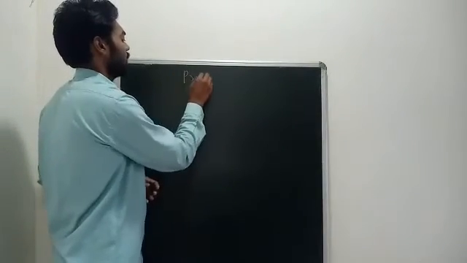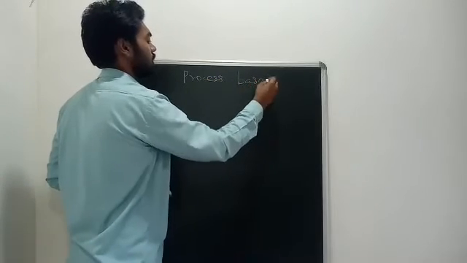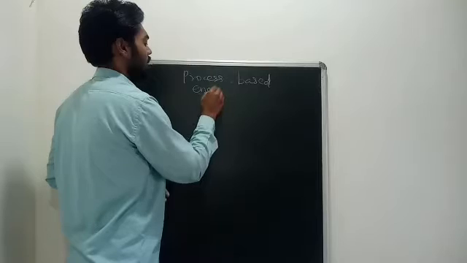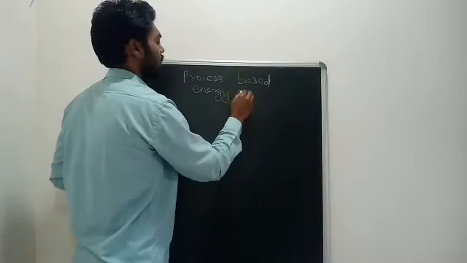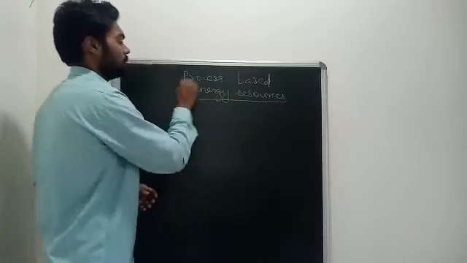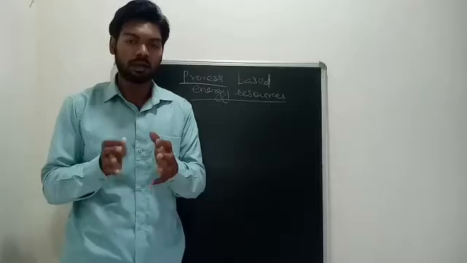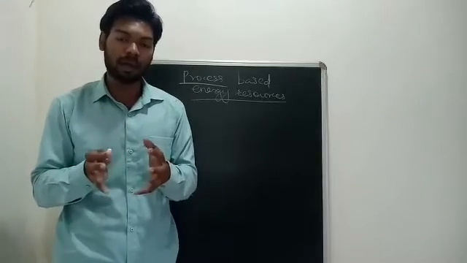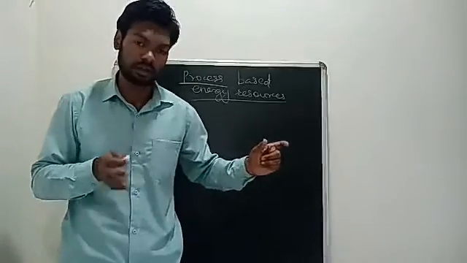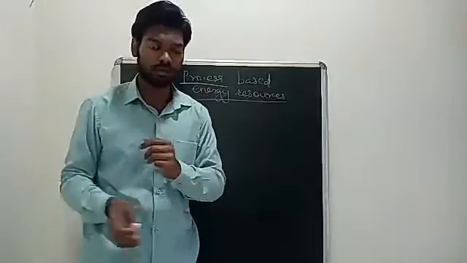So let us discuss process based energy resources. It is a type of process where we use some apparatus and transfer one form of energy into another form of energy.